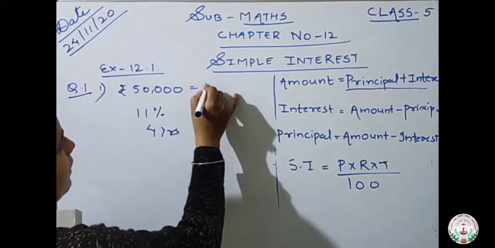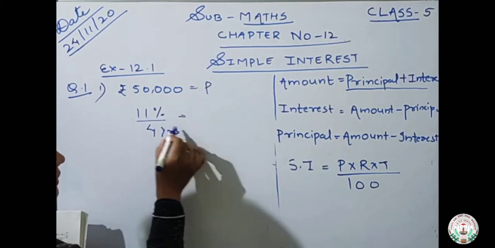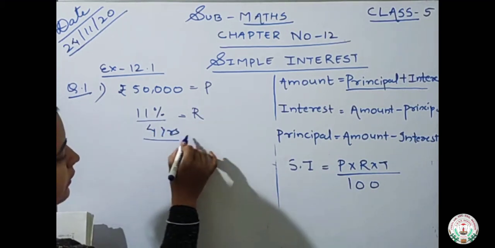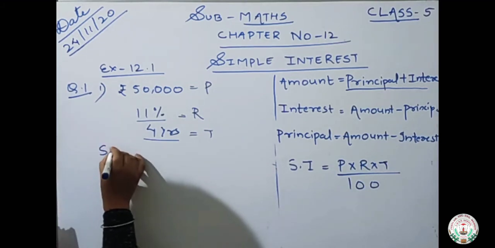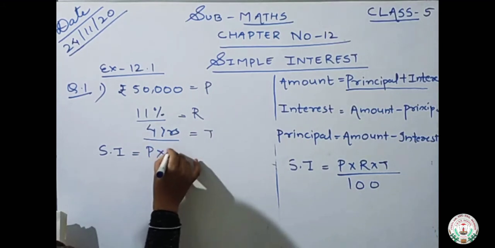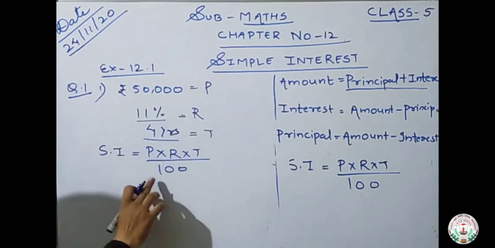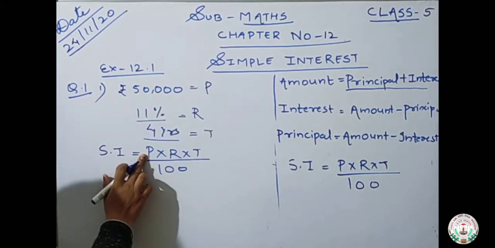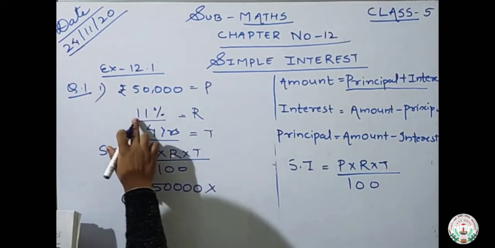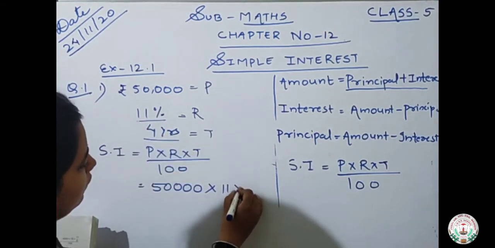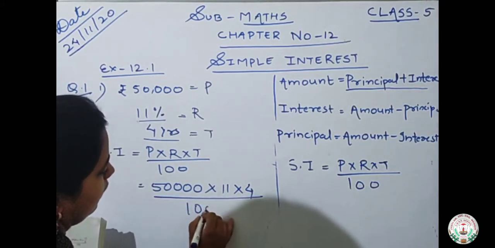This amount will become the principal. I am writing the short form: P stands for principal, this percentage will act as rate of interest, and this is time. So how do we calculate the simple interest? By putting in the formula: simple interest is equal to P into R into T upon 100. Just putting the amounts in the formula. Principal is 50,000, into rate of interest 11, into time 4 years, divided by 100.